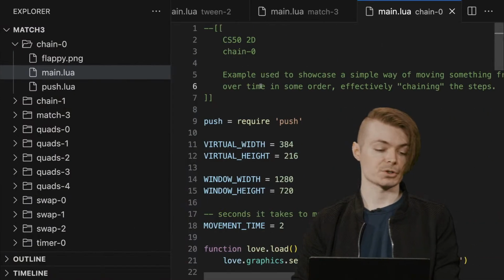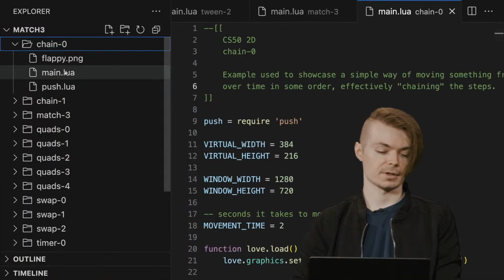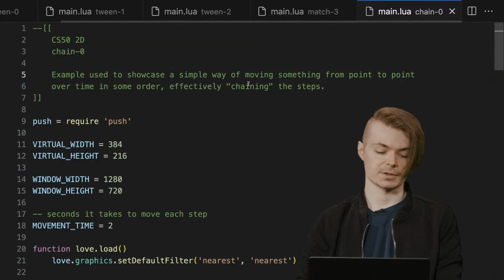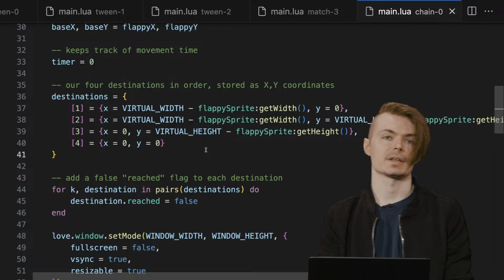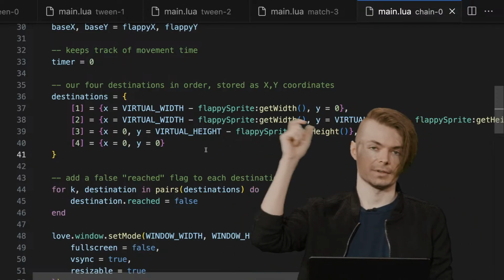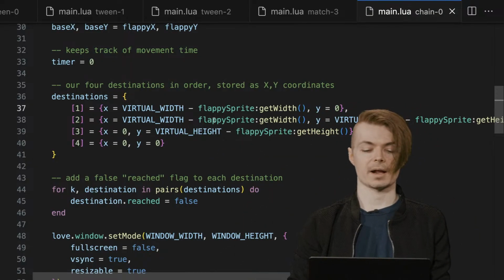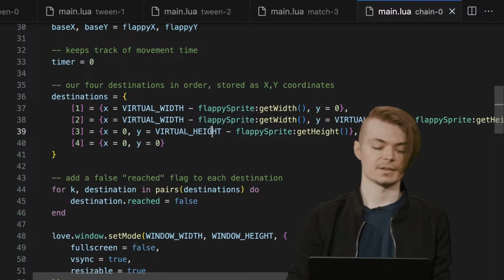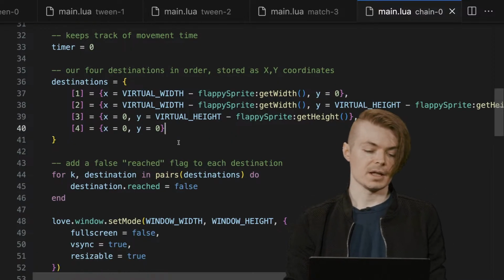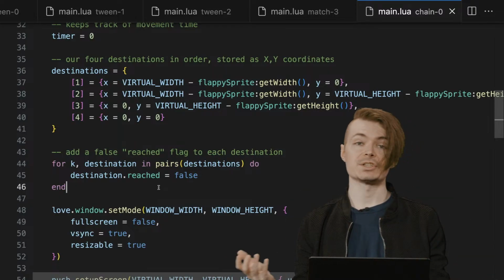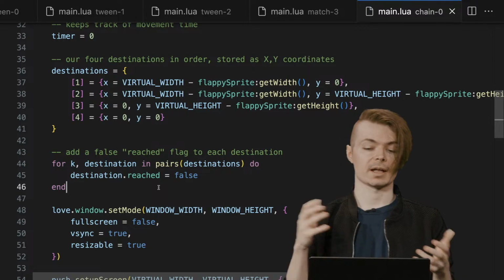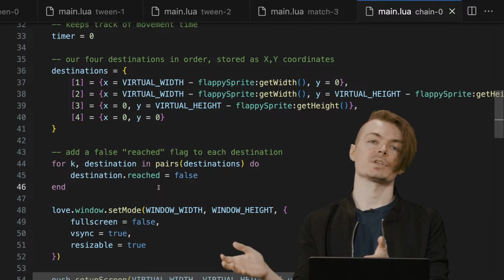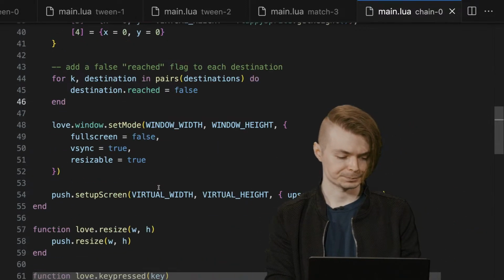Now, we could do an approach that is sort of naive in a similar sense that we've done so far, in that we could say, okay, I have this set of destinations. I know that the bird's going to need to move to this x and y, then to this x and y, then to this x and y. Each destination should probably be marked as being reached or not, because we're going to iterate through them in sequence and ultimately determine, okay, I need to interpolate its position between these two values, right?